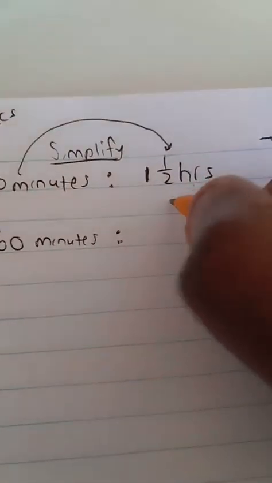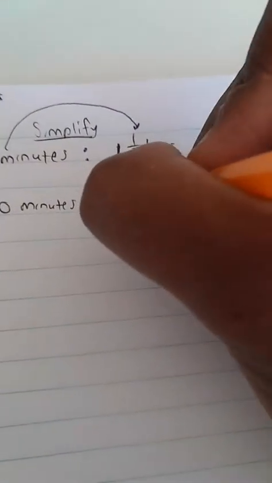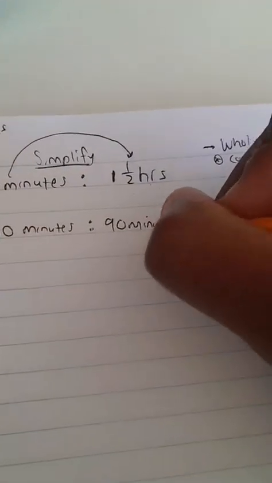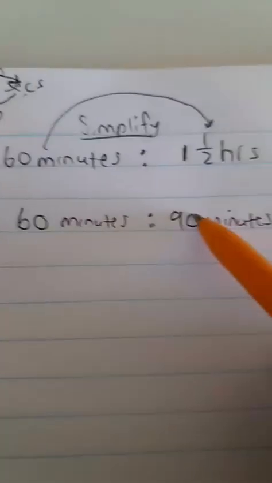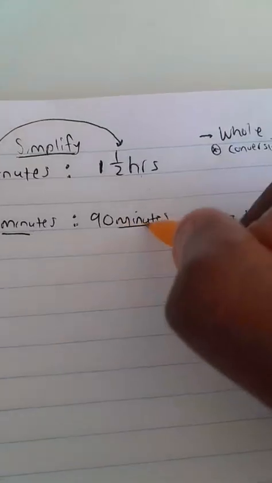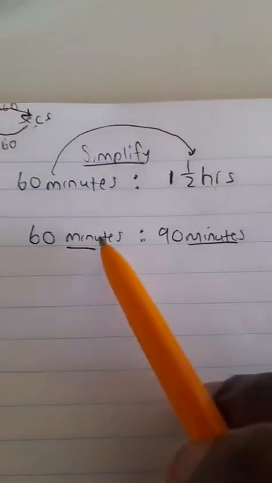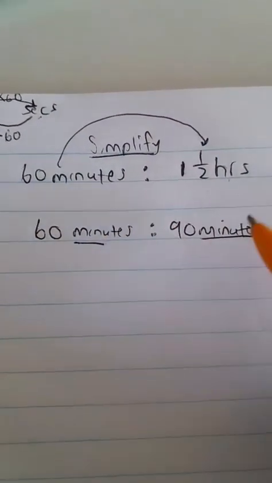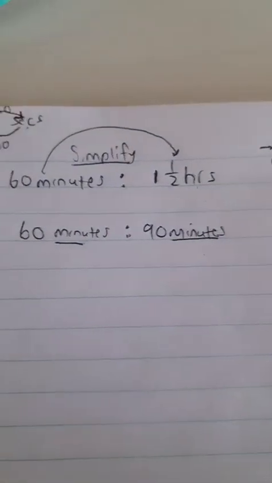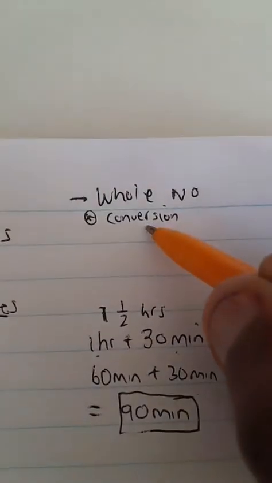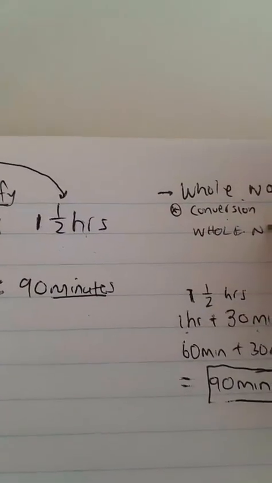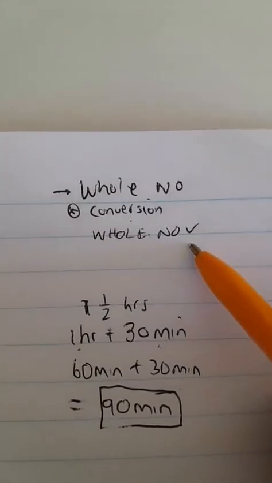So our 1.5 hours can finally be written as a what? As a whole number. And look as well, 60 and 90, they are whole numbers. And look at the units. We have minutes, we have minutes. Now our numbers in the ratio are of the same type. In other words, they have the same unit. So we've done the conversion. We can now officially say we have whole numbers for both quantities in our ratio.